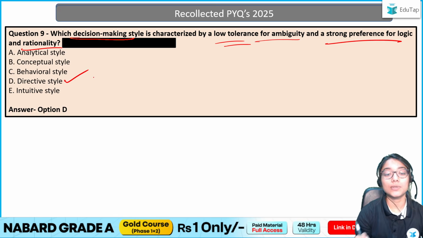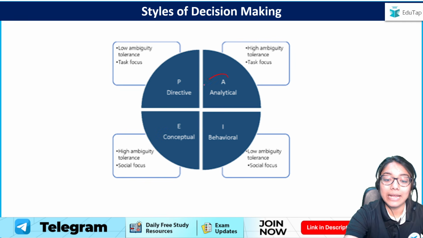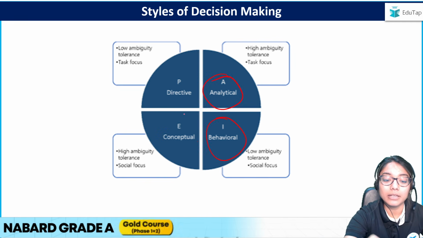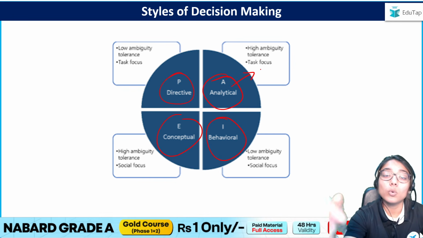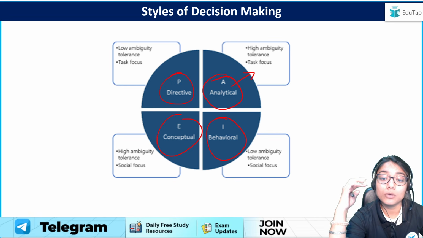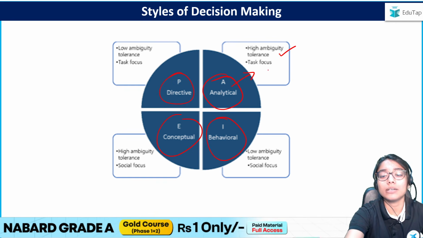Why? Let us try to understand these styles. So we have these 4 styles: analytical, behavioral, conceptual, and directive. The analytical style is for people who are very analytical in nature. So there is high ambiguity tolerance and task focus.